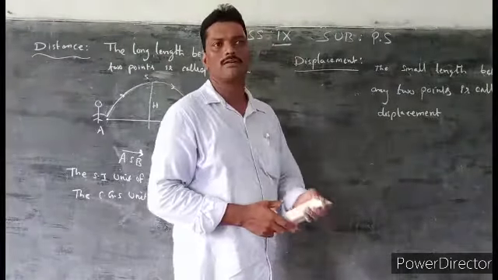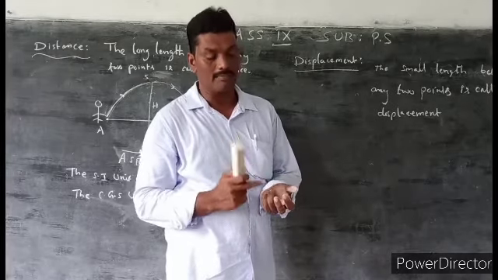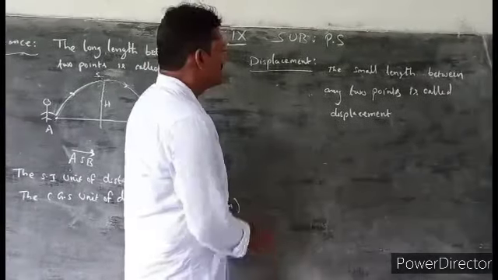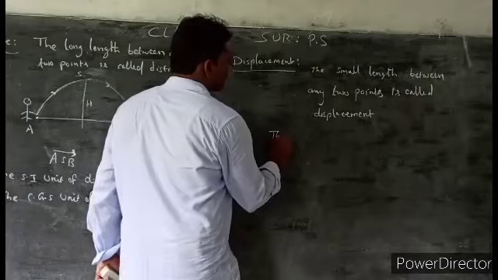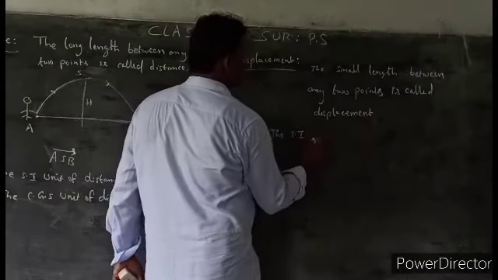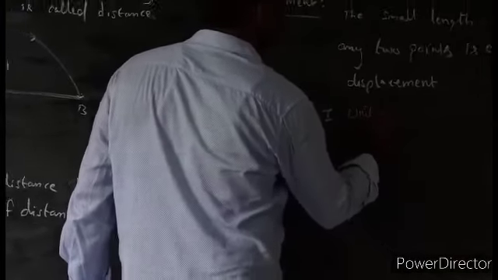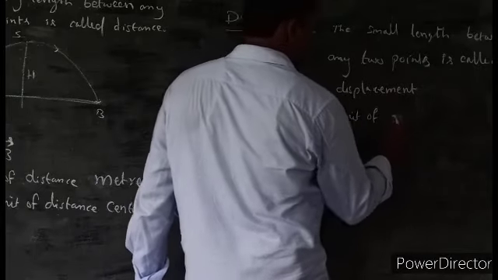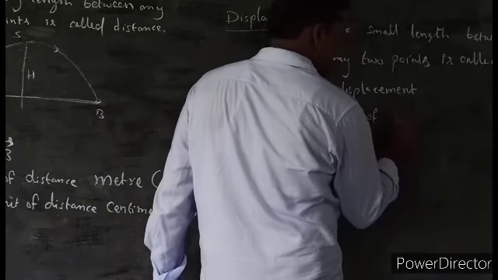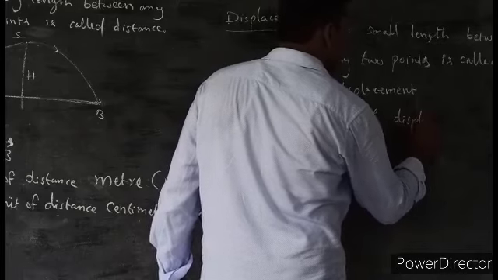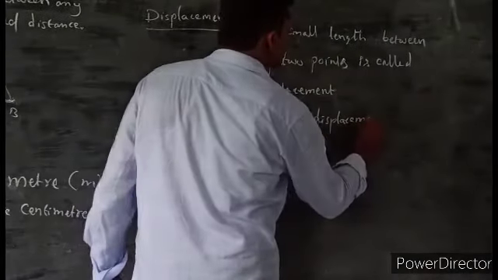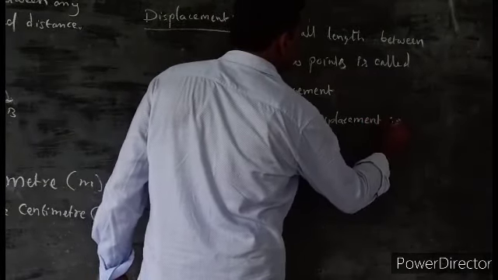What about the units of displacement in the CGS system and MKS system? The SI unit of displacement is meter.